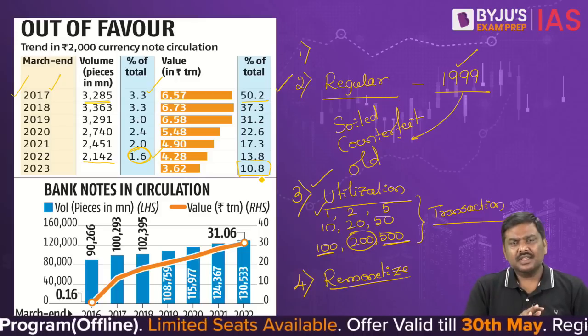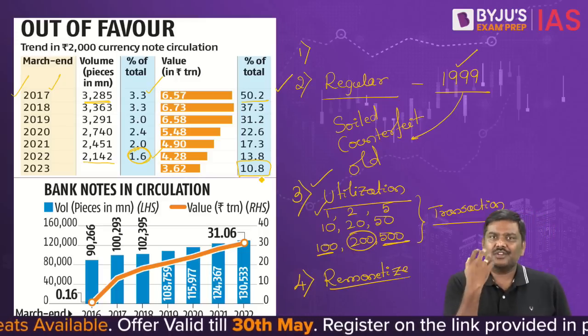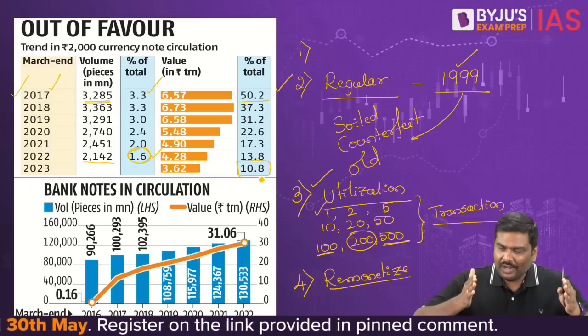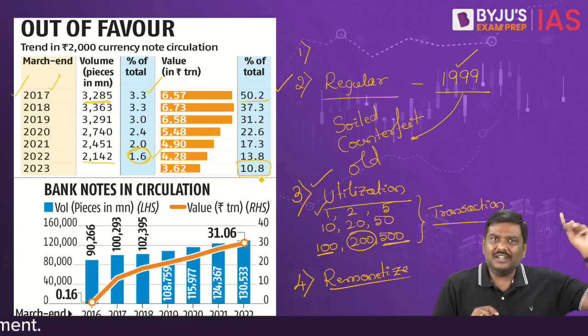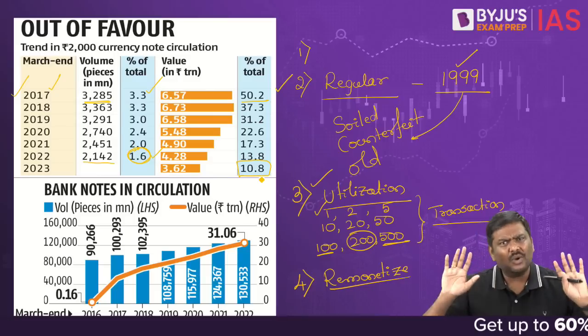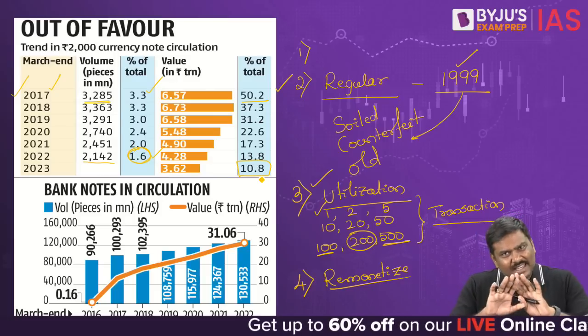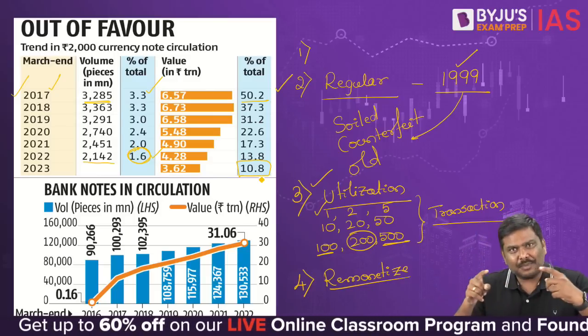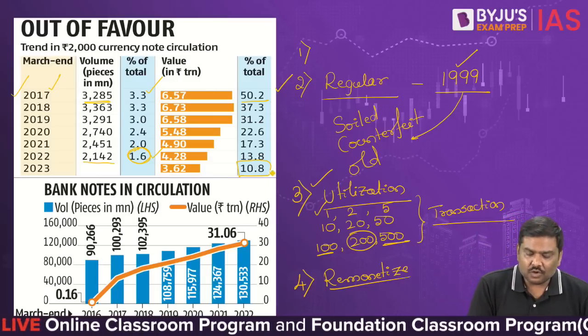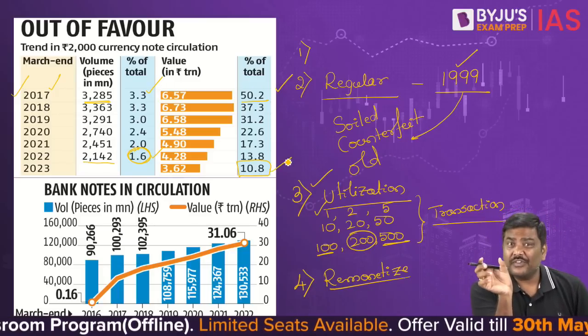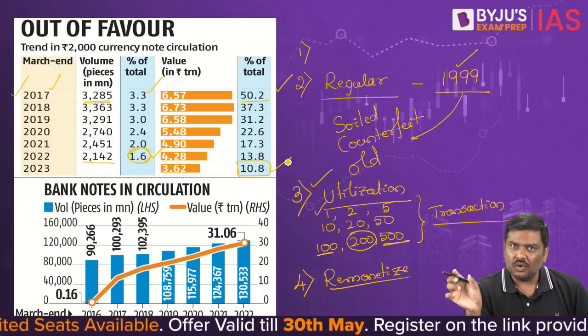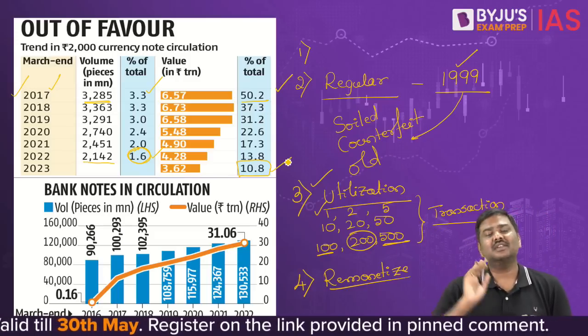And RBI says the whole objective of the introduction of the 2000 rupee note was to introduce money into the system, to remonetize the system after demonetization. And we have been able to achieve that. We have successfully been able to achieve that, and that is the precise reason today the 2000 rupee note, in terms of value as well as volume, accounts for a fraction of the total value of currency flow in the system.